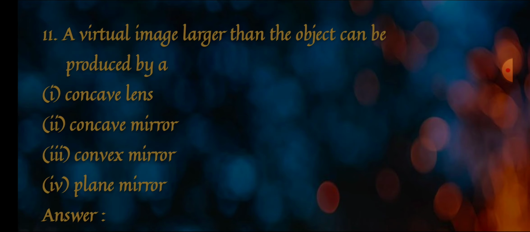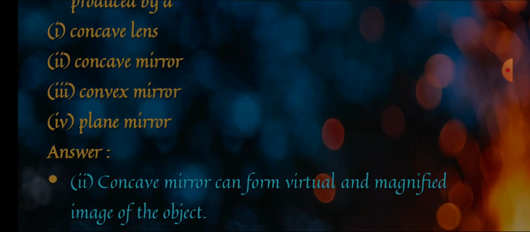So concave mirror is possible. Convex mirror is the same as concave lens, so it is not suitable, and plane mirror will give you the same size image. So the answer will be nothing but the concave mirror.